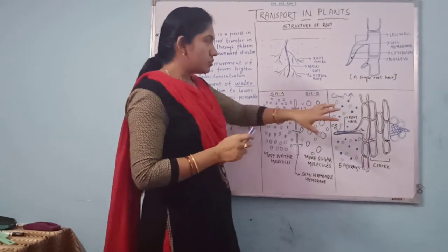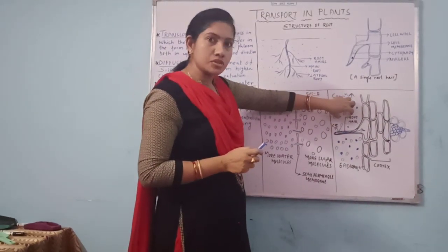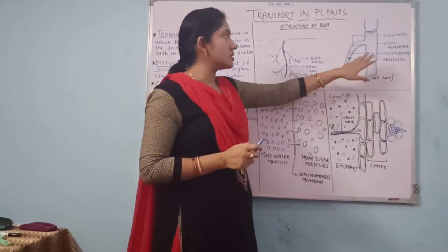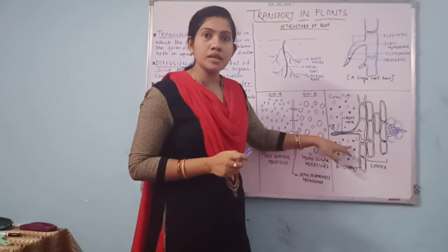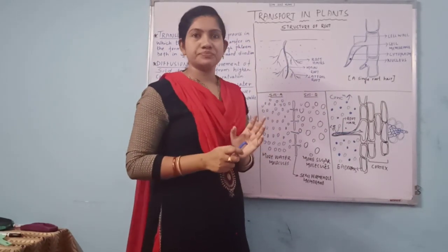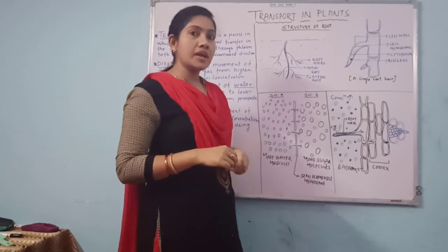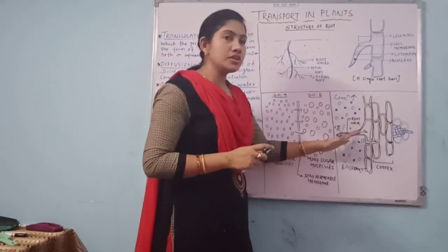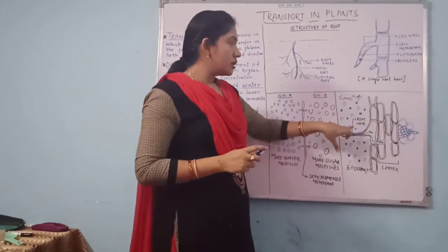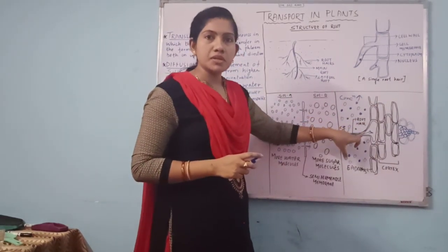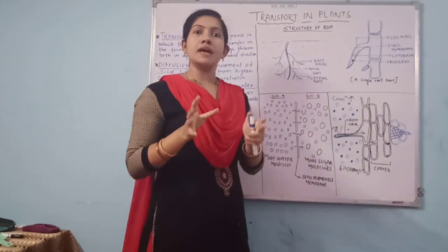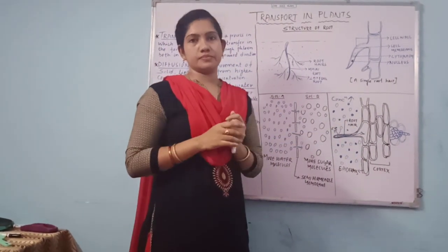So we can define osmosis as movement of water from higher concentration to lower concentration through a semi-permeable membrane. We can say water is absorbed into the root by the process of osmosis.